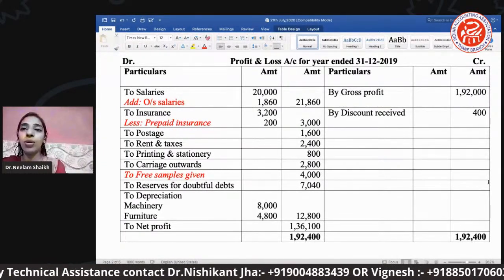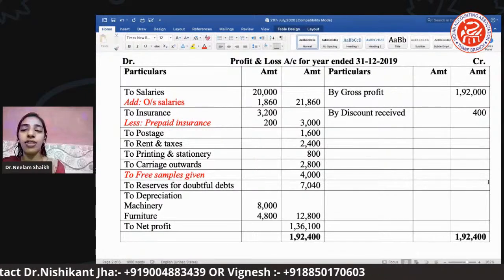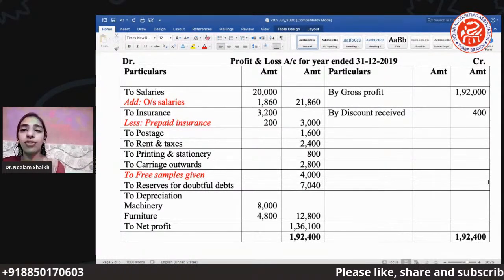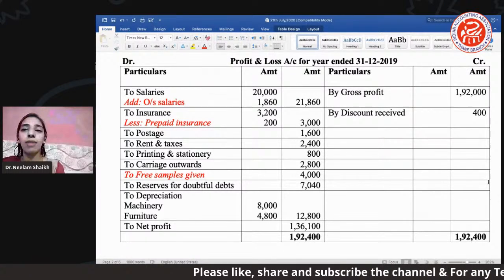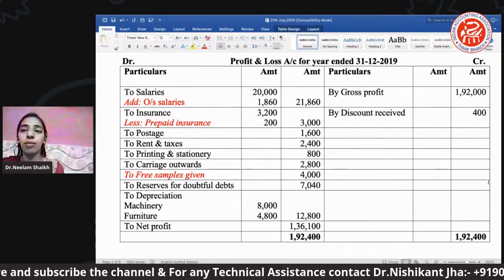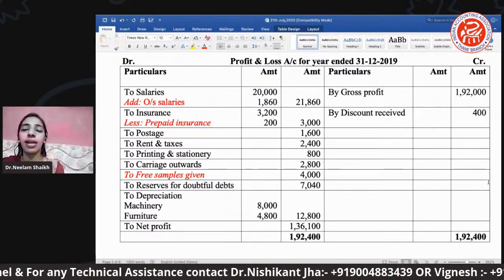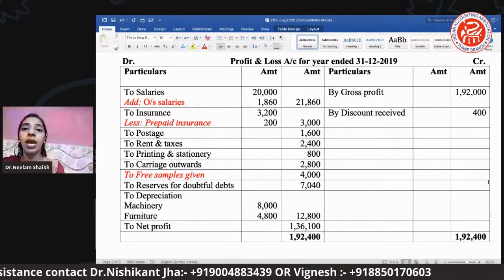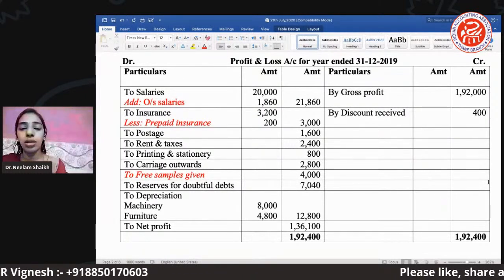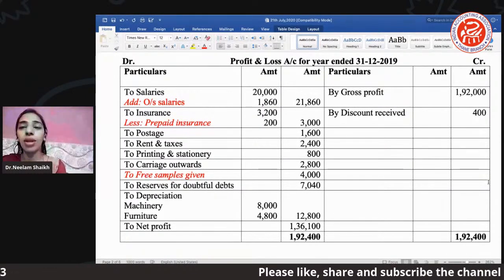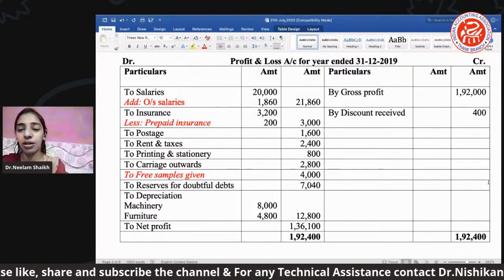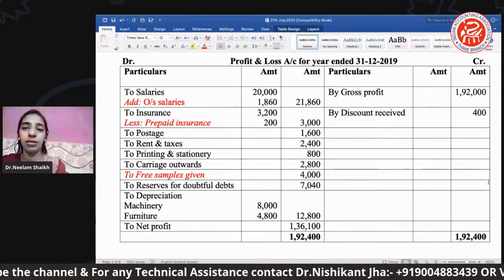Now when you close your profit and loss account, there will be a difference of 1,36,100. Kindly check, students, if you are getting this difference, because this is your net profit, and the total amount of your profit and loss we call 1,92,400. If you remember, I told you earlier that the ledger closes, your trading and P&L accounts get closed, but the capital account will not get closed earlier than the trading or P&L.